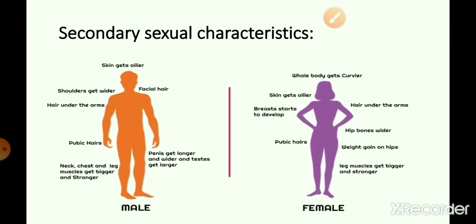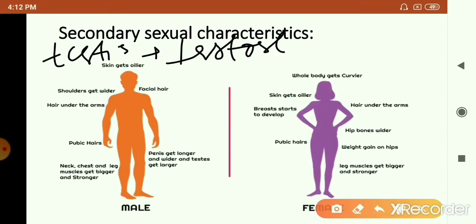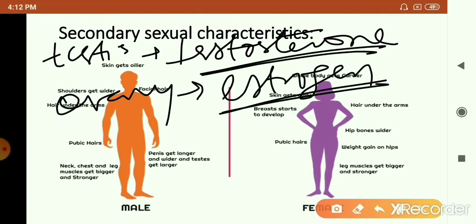But there are some changes which are exclusive to males and females, and that's because of the hormones that are secreted. I said that when an individual reaches puberty, the reproductive organs become functional. The primary sex organ of the male, the testis, starts producing a hormone called testosterone. This is the male sex hormone. And in females, the ovaries, which are the primary sex organs, produce the hormone estrogen. These sex hormones are responsible for bringing about lots of changes.